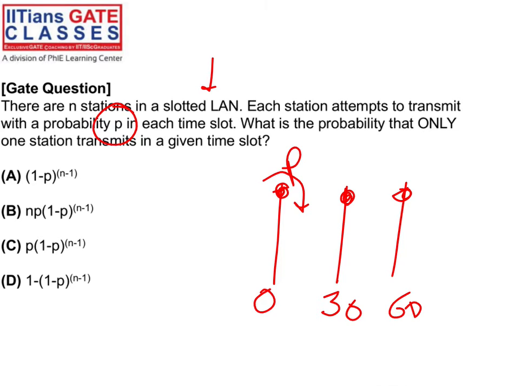Each station attempts, so let's say n stations are there. Anyone can send.